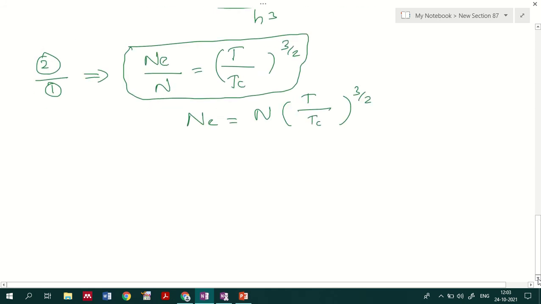And the number of particles at the excited level Ne is equal to N into T by Tc raised to 3 by 2.